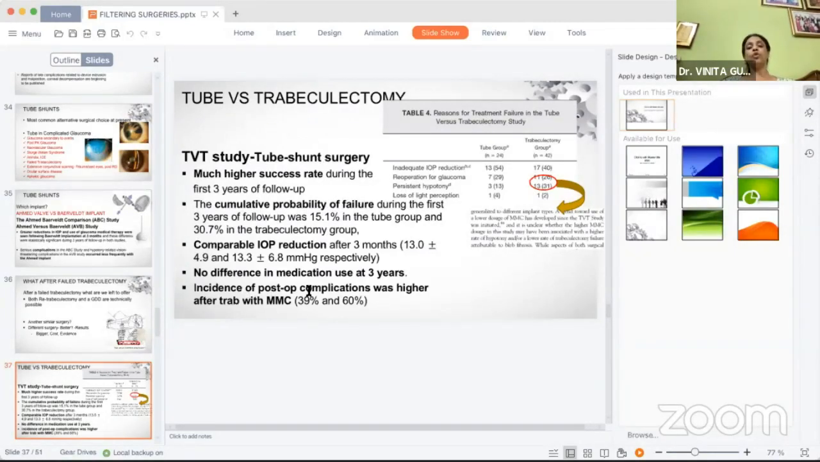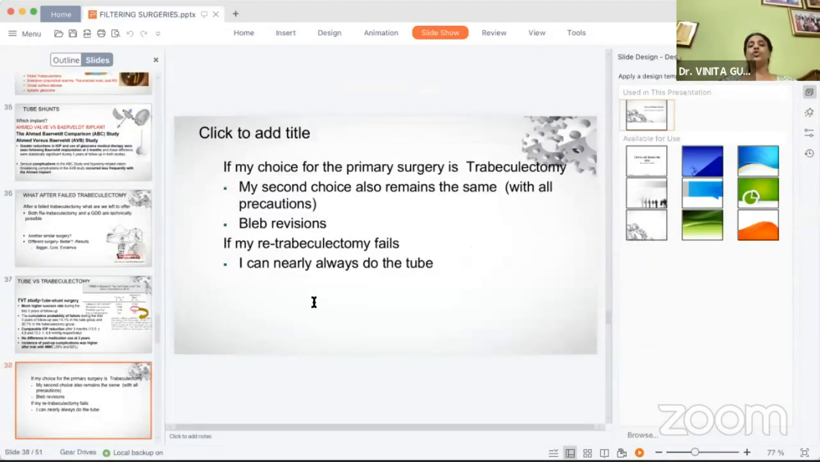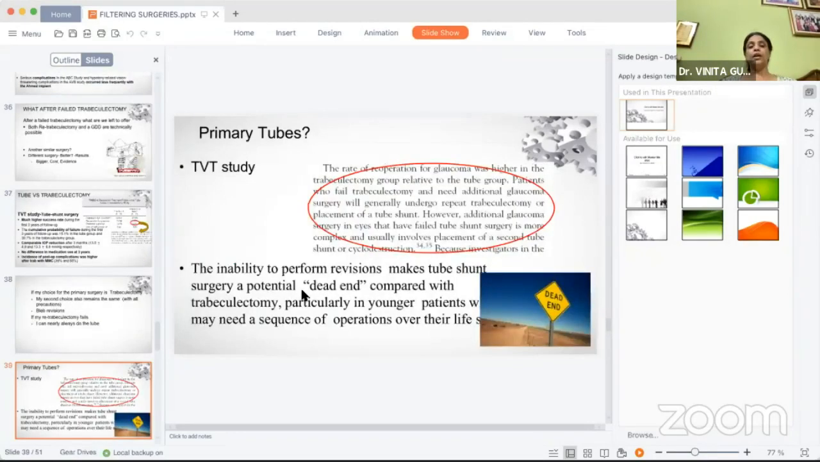And the incidence of post-op complications was also less as compared to TAV with MMCs. So if my primary choice is a trabeculectomy, my second choice would be a trabeculectomy in an uncomplicated case and maybe bleb revisions if required. But if my trap fails, then I'll have no choice but to go to the tubes.